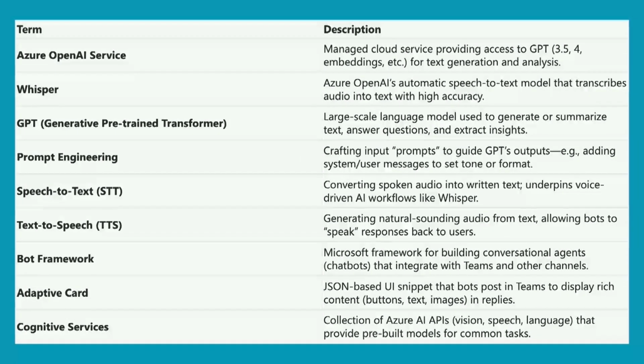Adaptive cards, sometimes we don't need to just send a text message. We want to customize the user experience. So in this case, if you want to send a summary in a different way, or to send some options to the user instead of typing, they can select different options and click on a button. Basically, we can customize by using adaptive cards.